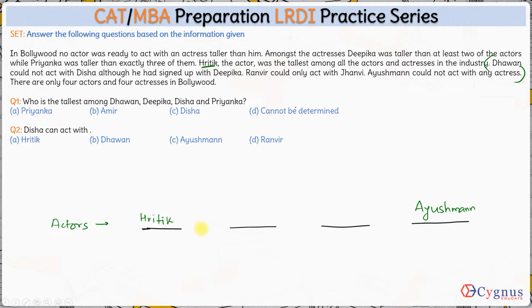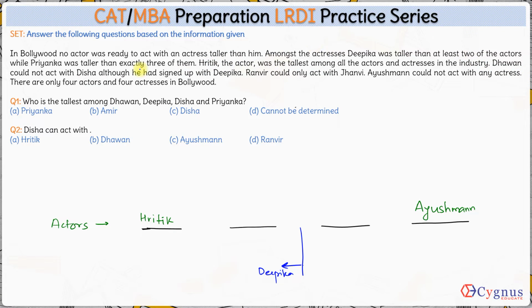Okay, fine. Let's start from the top again. Amongst the actresses, Deepika was taller than at least 2 of the actors. That means Deepika was taller than at least 2 of the actors. So now obviously Deepika cannot be taller than Ritik. So either Deepika would be in between these 2 actors or in between these 2 actors, somewhere here. We'll see that later where exactly it is.